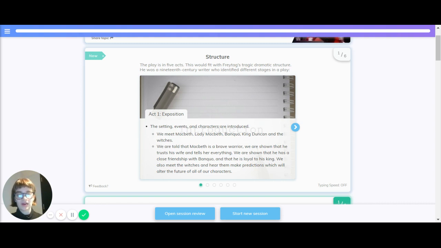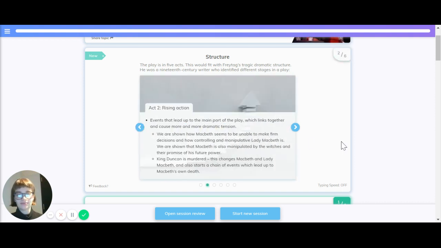We're told that Macbeth is a brave warrior. We're shown that he trusts his wife and tells her everything. We're shown that he has a close friendship with Banquo and that he is loyal to the king. We also meet the witches and hear them make predictions which will alter the future of all of our characters.